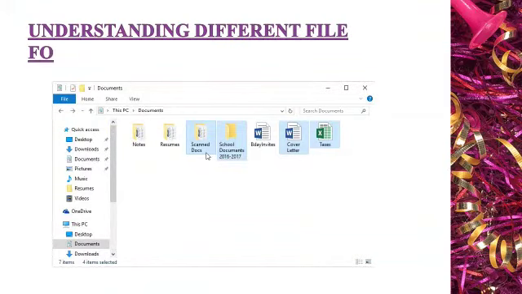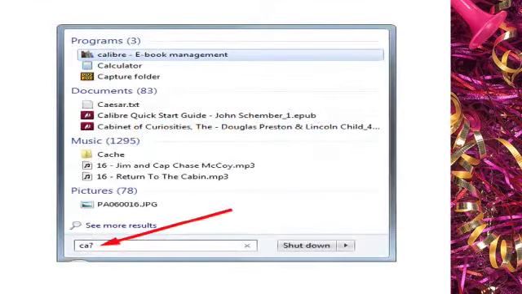Understanding different file formats. Children, we all noticed that while finding a file or folder using wildcard characters, we made use of the file format extension of files. But are you aware of any of the file formats? What they are used for? So, let us observe some concepts related to the file formats, children.